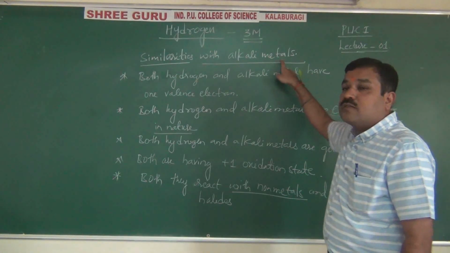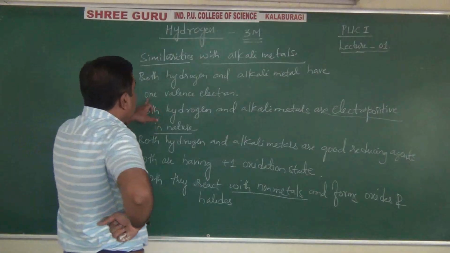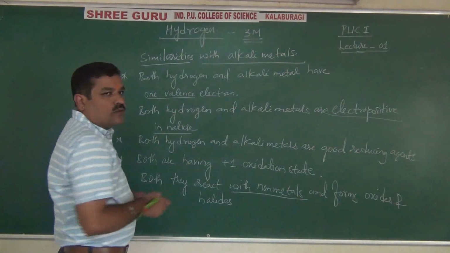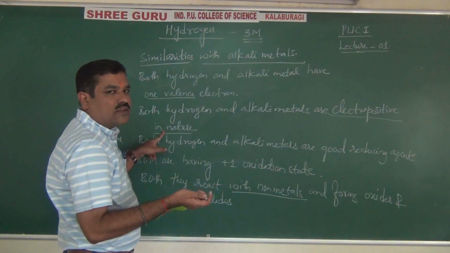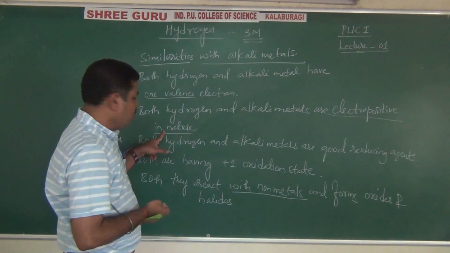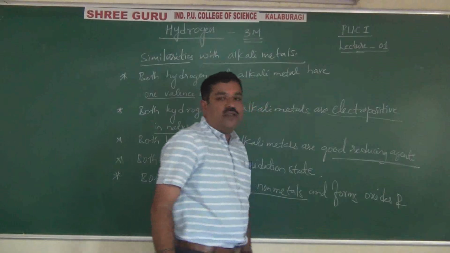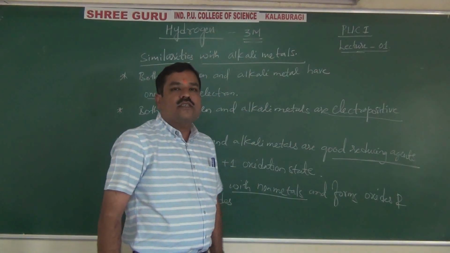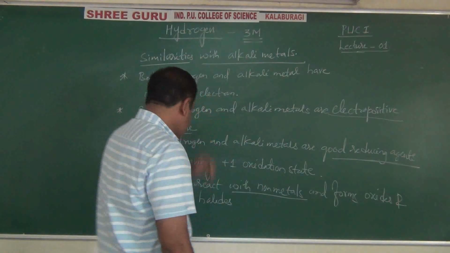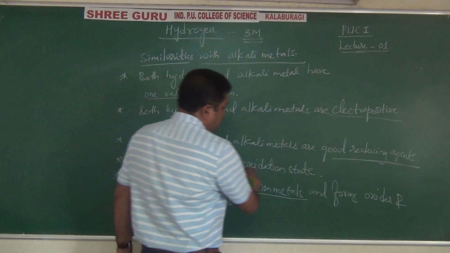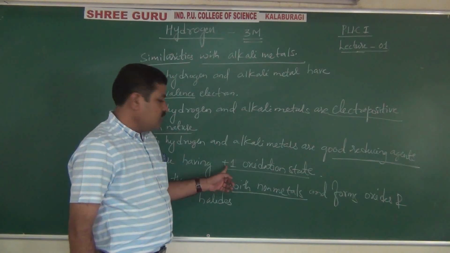Points of similarity, right? Both hydrogen and alkali metals have one valence electron. And both are highly electropositive in nature, meaning they can lose only one electron easily because of low ionization energy. Then both hydrogen and alkali metals are good reducing agents. Remember, students, elements with the lower oxidation state are always good reducing agents, meaning they are electron donors, right? Then both are having +1 oxidation state. If they lose one electron, definitely they will have +1 oxidation state.